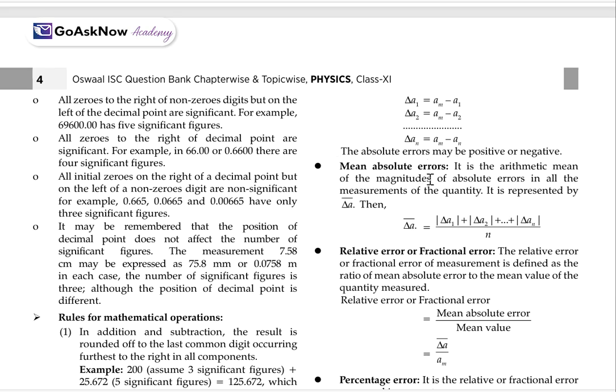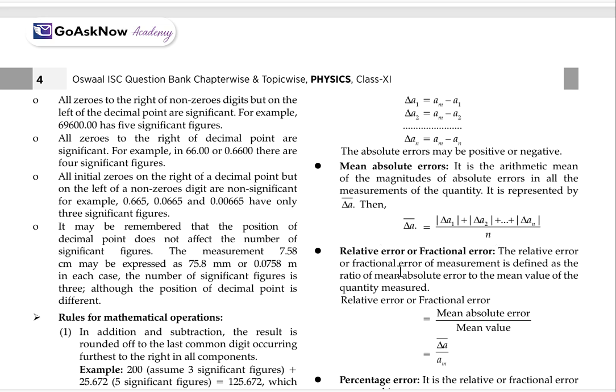Now, mean absolute error. It is the arithmetic mean of the magnitudes of the absolute errors in the measurement of the quantity. It is represented by delta A bar. Then it will be equal to delta A1 plus delta A2 up to delta AN, upon N. This is mean absolute error.